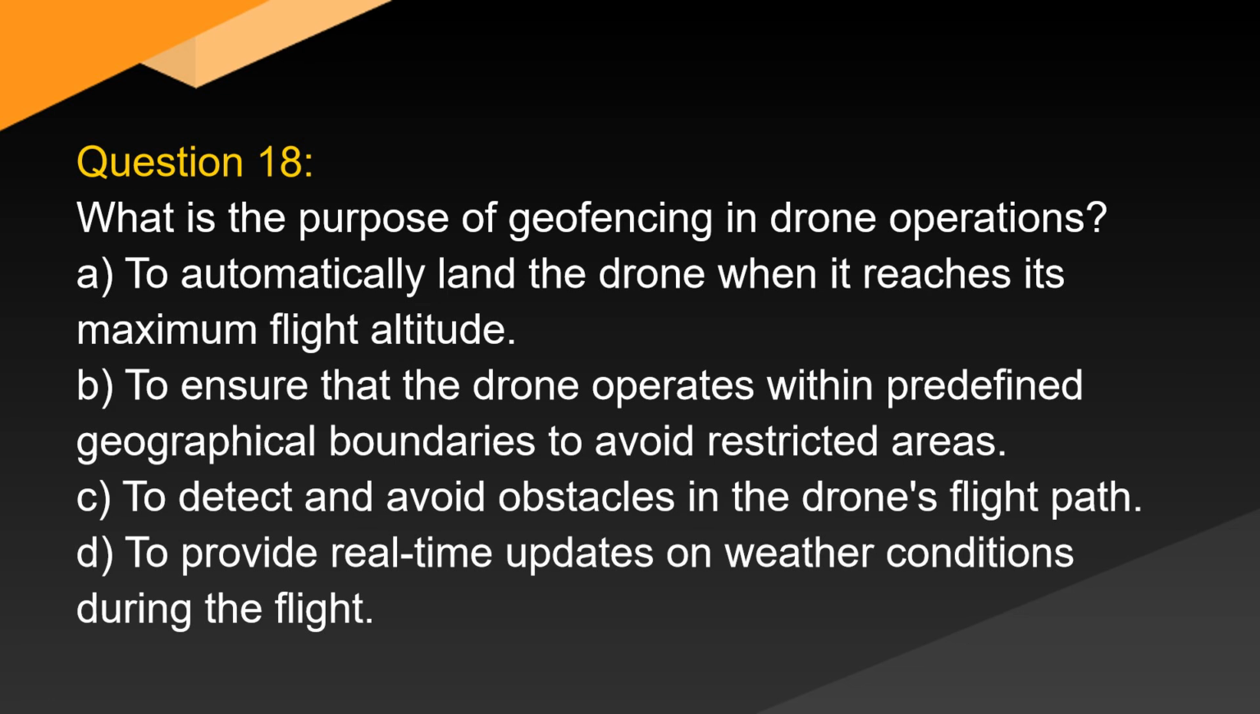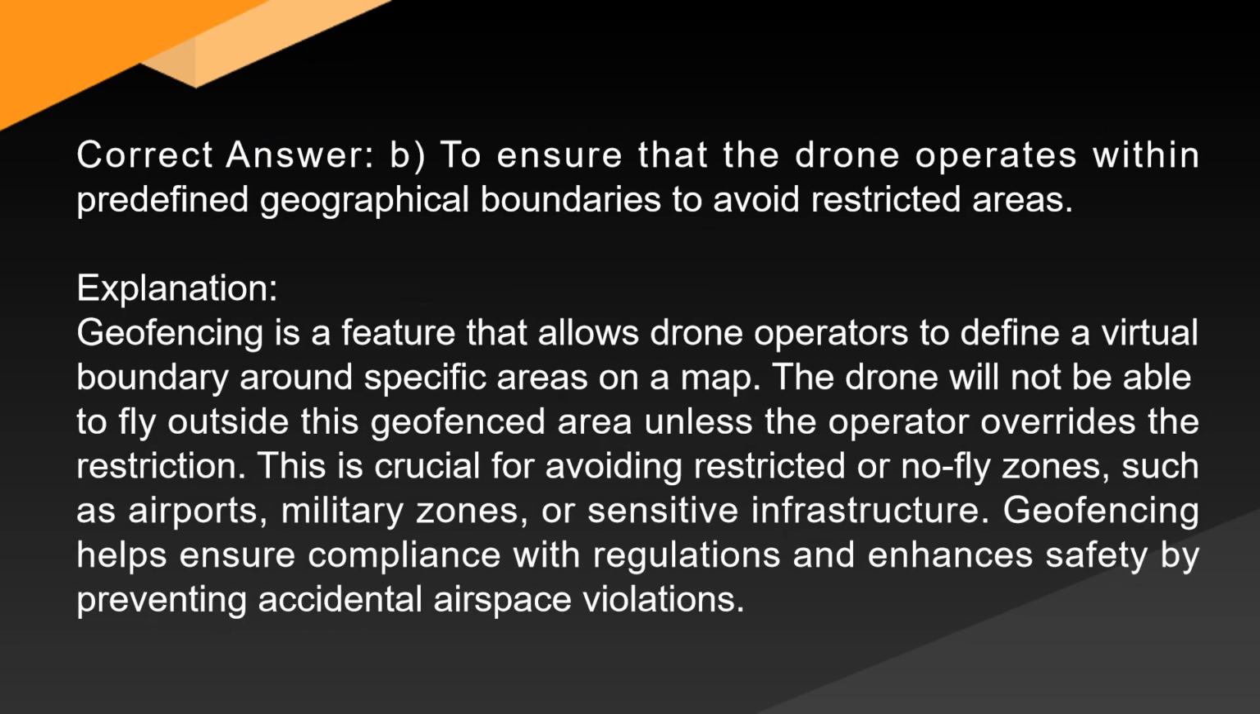To detect and avoid obstacles in the drone's flight path. D. To provide real-time updates on weather conditions during the flight. Correct answer. B. To ensure that the drone operates within predefined geographical boundaries to avoid restricted areas.